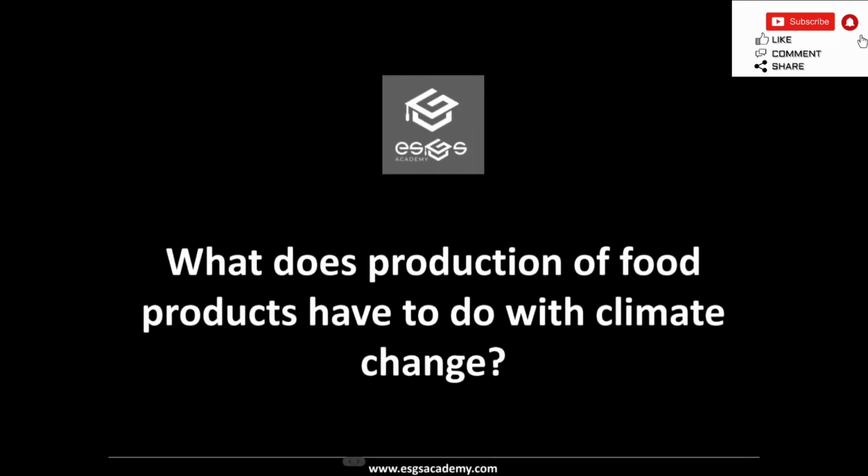The next question is, what does production of food products have to do with climate change? Livestock contribute to climate change both directly through their digestive process and indirectly because of the vegetation that is cleared to make room for animal agriculture.